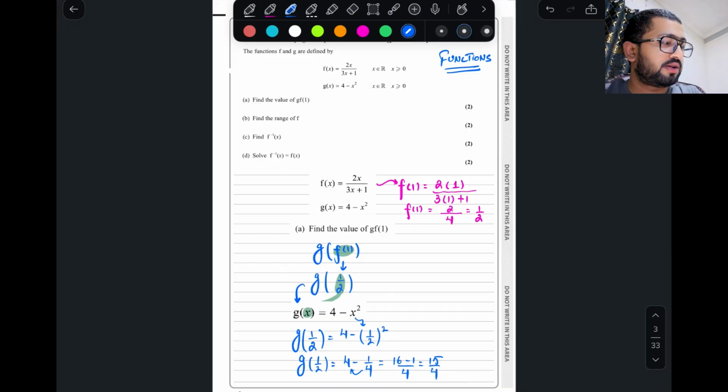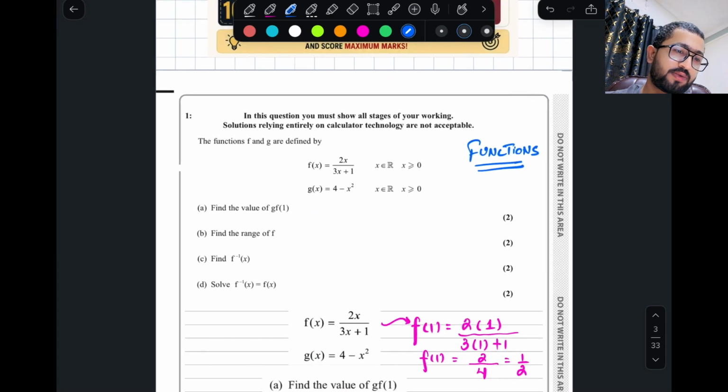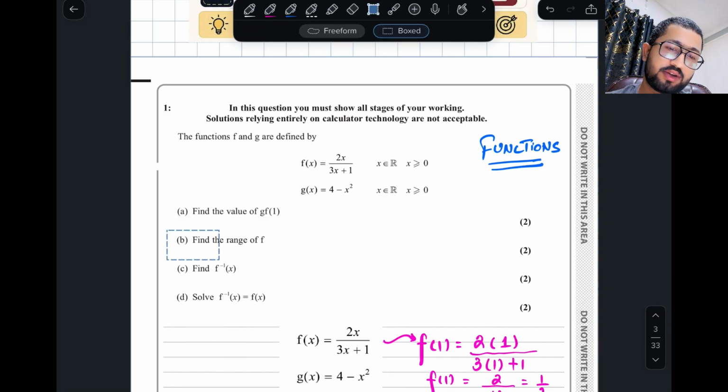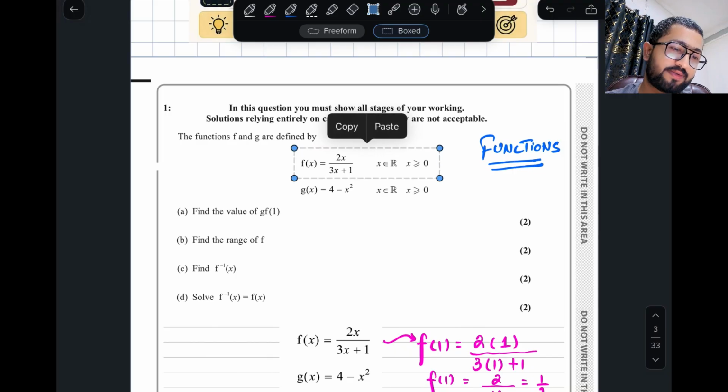I don't think there is any issue with that, you can check this working. Very straightforward. This question is related with composite function. Let's move forward. Find the range of f. How to figure out the range of f?